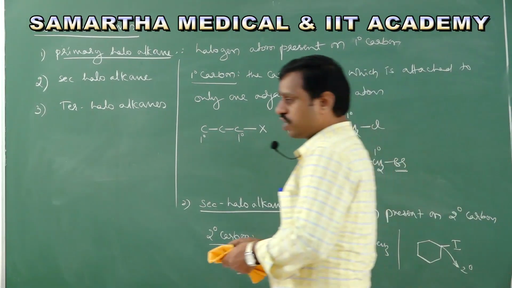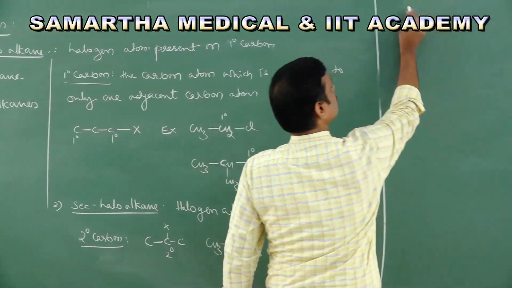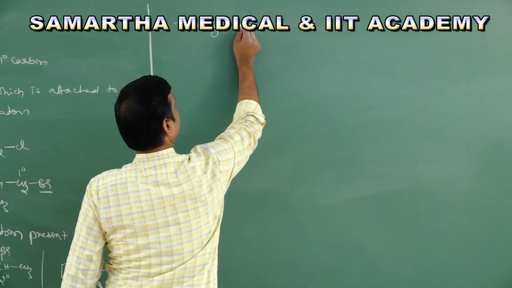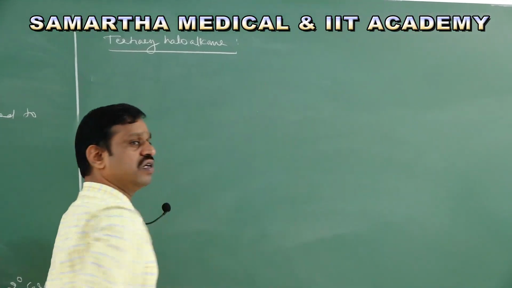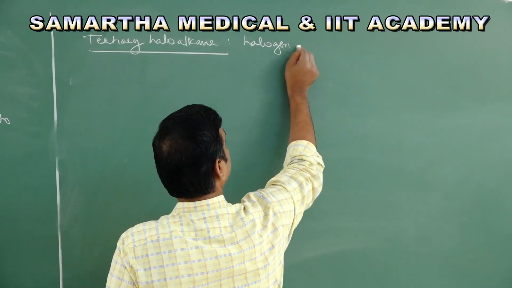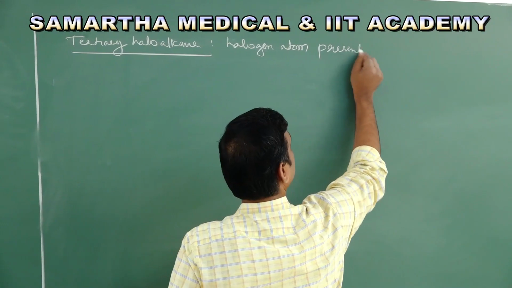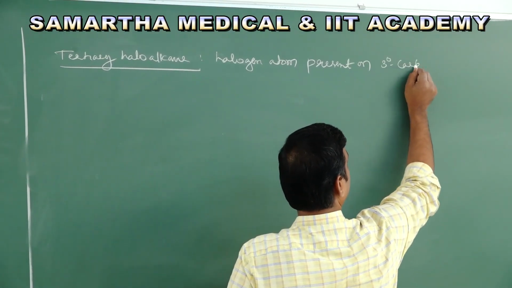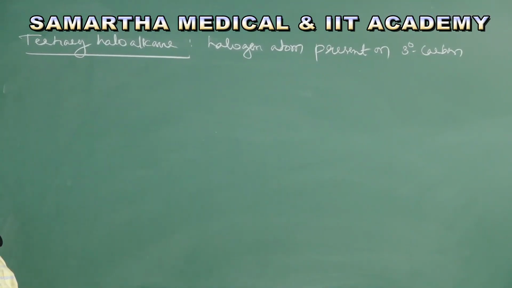So in the case of a tertiary haloalkane, the halogen atom is present on a tertiary carbon, or 3-degree carbon. If a halogen atom is present on a 3-degree carbon or tertiary carbon, it is called a tertiary haloalkane.